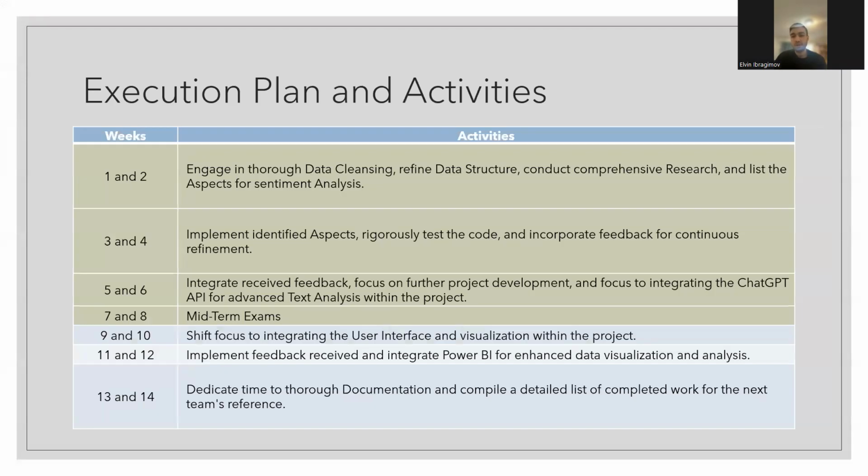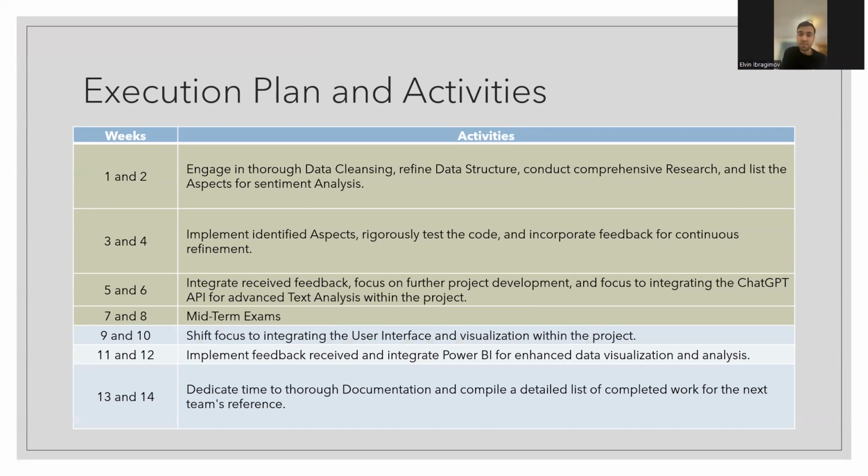So in our execution plan, from week 1 to week 2, we engaged in thorough data cleansing, data structuring, and also conducted comprehensive research and listed the aspects for sentiment analysis. In the next weeks, we implemented the identified aspects, tested the code, and also incorporated the feedback.